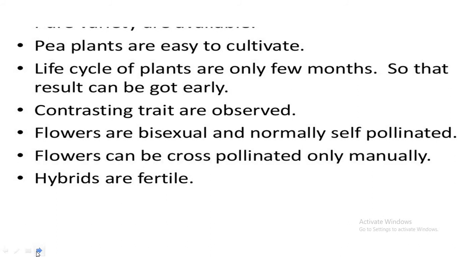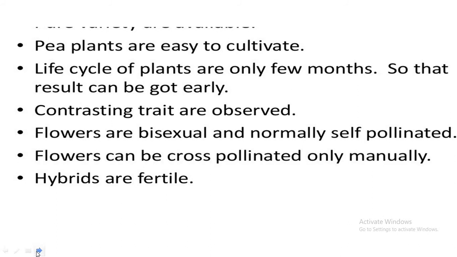Now, Mendel's experimental material. Mendel selected the garden pea plant as a sample for some reasons. The first reason was that pea plants are readily available on a large scale and have bisexual cleistogamous flowers.